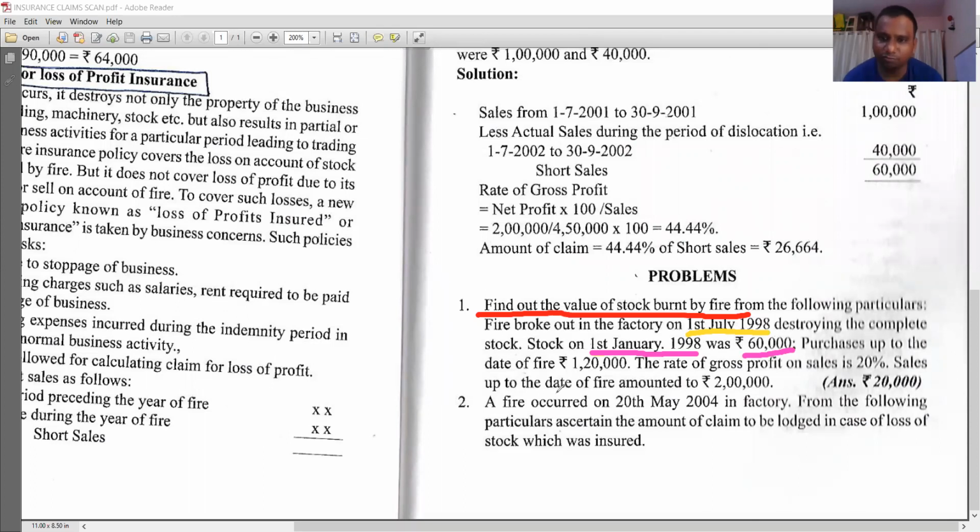Okay. Purchases up to the date of fire. That means from 1st January 1998 to 1st July 1998, how much purchases we have made? 1,20,000.